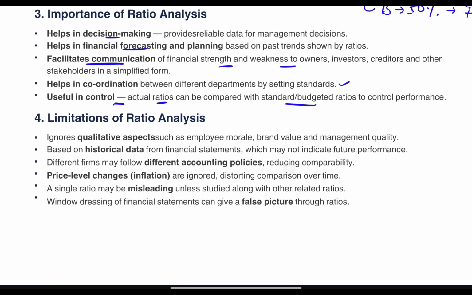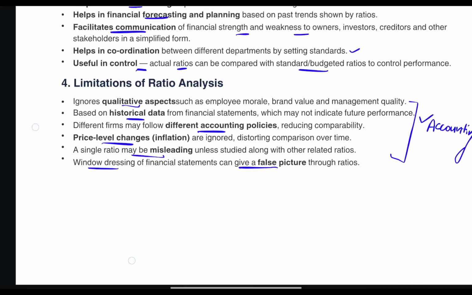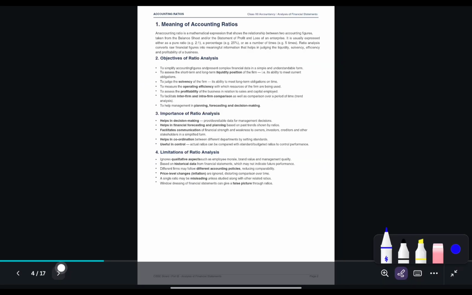What are the limitations of ratio analysis? It ignores qualitative aspects and is based on historical data. Different accounting policies may be there, price level changes are ignored, a single ratio may be misleading, and it can give a false ratio. Window dressing can also give a false ratio. All these are limitations of accounting ratios, and these are also limitations of accounting. So you need not learn them differently. This is in your class 11th also, limitations of accounting.